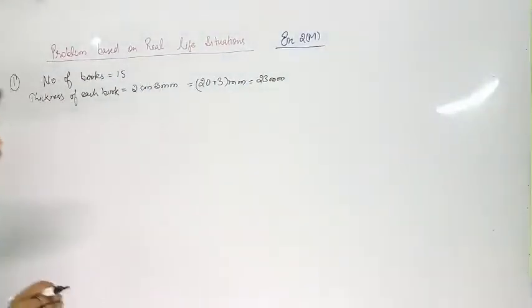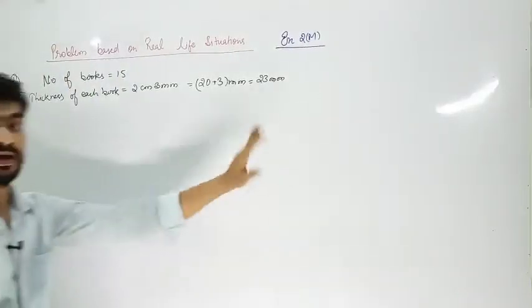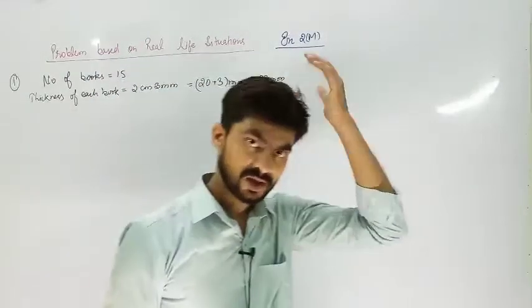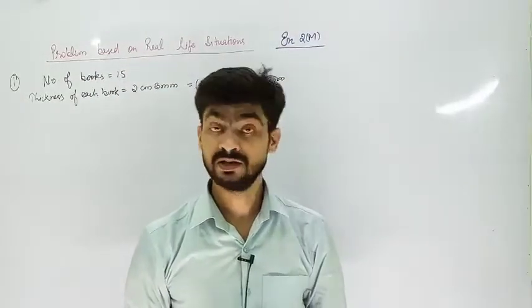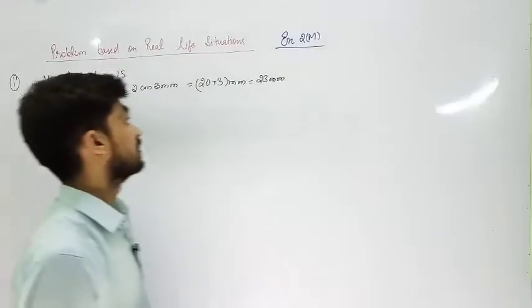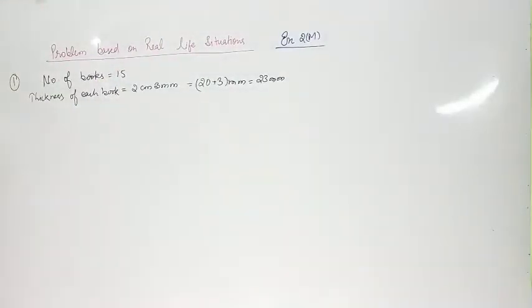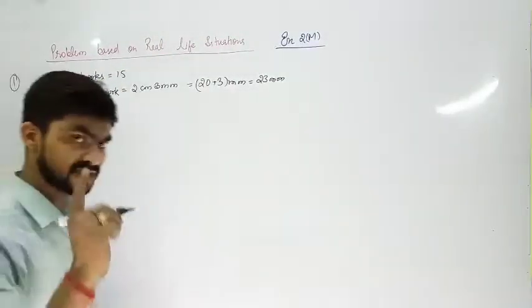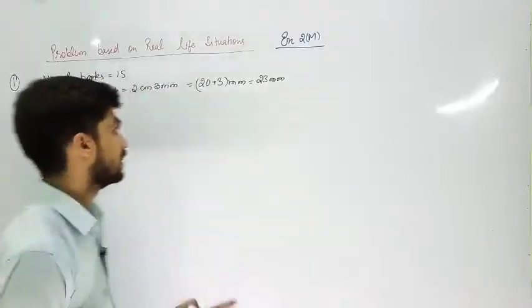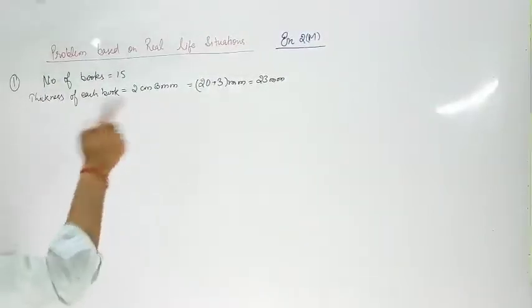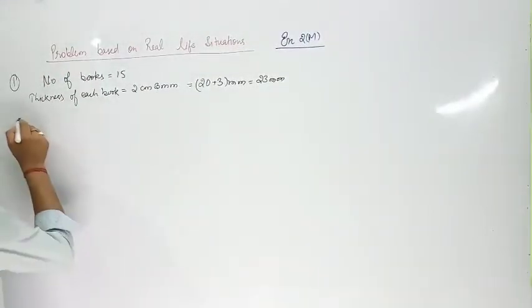If you have not watched that video, please pause this video here, watch yesterday's video, that is on 30th June, and then understand the concept. Still if you have confusion, then use my contact number. Now here the thickness of each book is 23 millimeter.